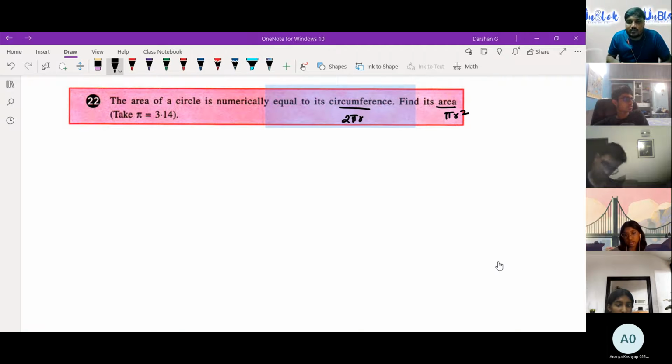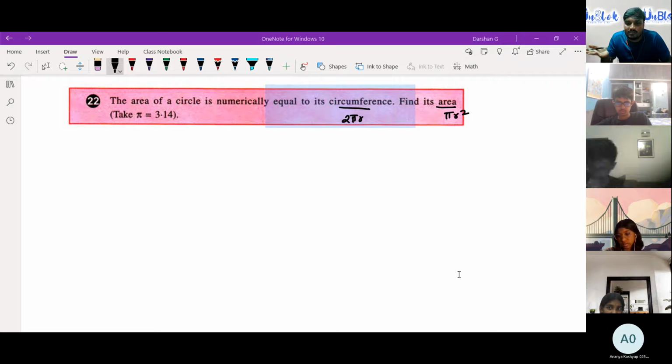Now let's do this activity. I'll count 1, 2, 3, and everybody should unmute and tell the answer at a time, so that we will know if we have got it right. 1, 2, 3. What's the answer? Come on, Shruti. 12.56.